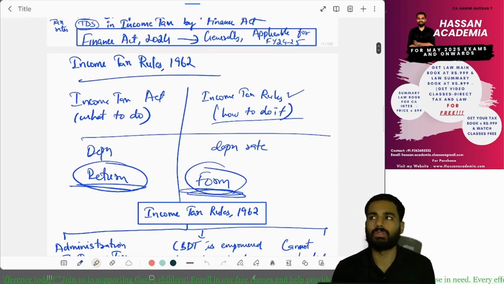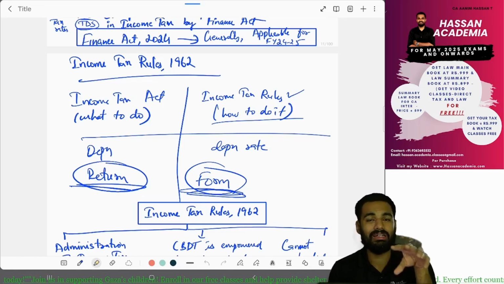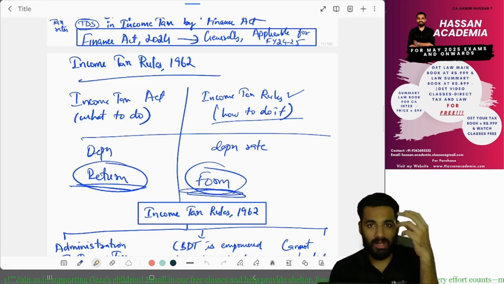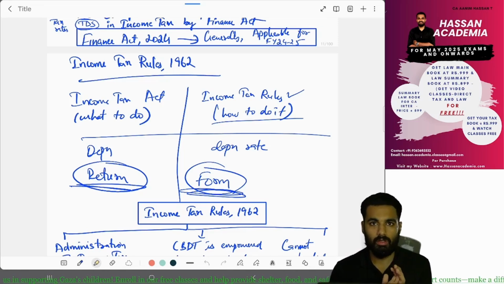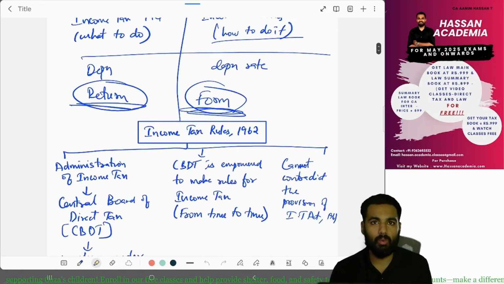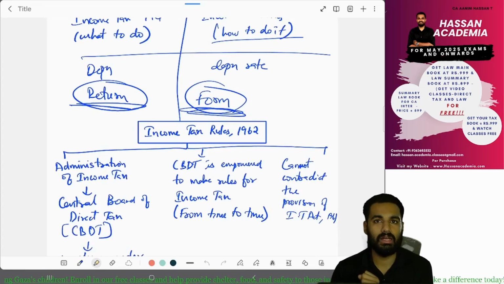What are the income tax rules? What the Income Tax Act is trying to do, the income tax rules will help to do it. For example, if you want to calculate depreciation, you have to know the depreciation rate. That is mentioned in the income tax rules.